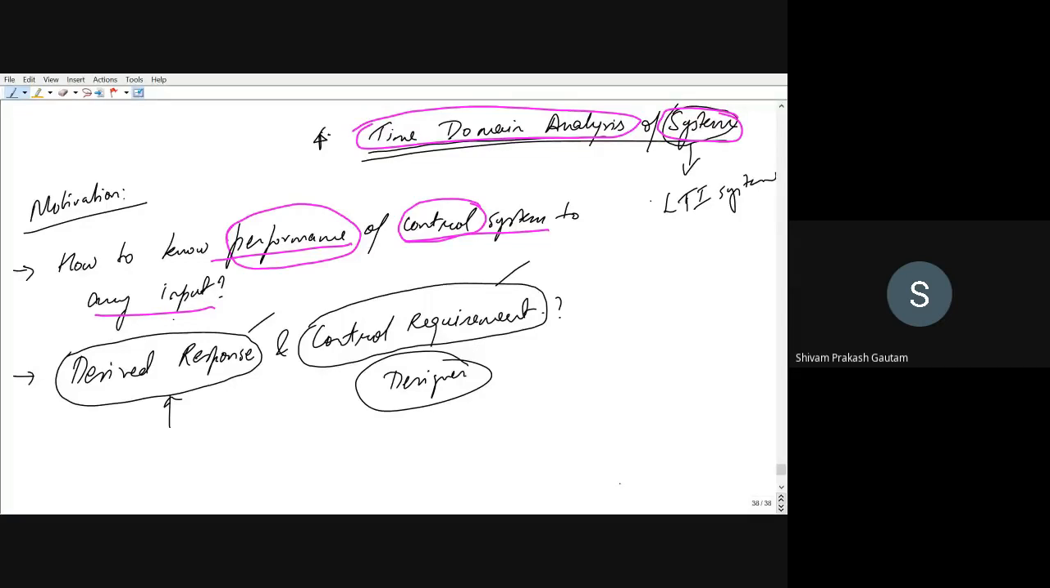So again, what is the motivation behind studying this time domain analysis? That you should know what is the performance of a control system to any input. This is the first motivation.